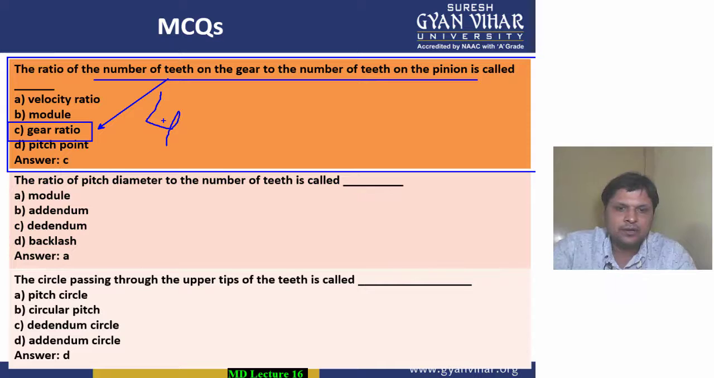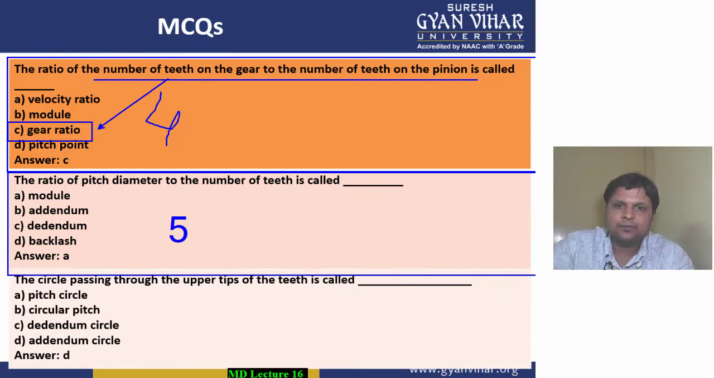Alright, coming into the next MCQ, MCQ number 5, students. According to this question, the ratio of pitch diameter to the number of teeth, meaning D by T. We all know D by T is module M, small m. Alright, so small m is module. So option A is the correct option.